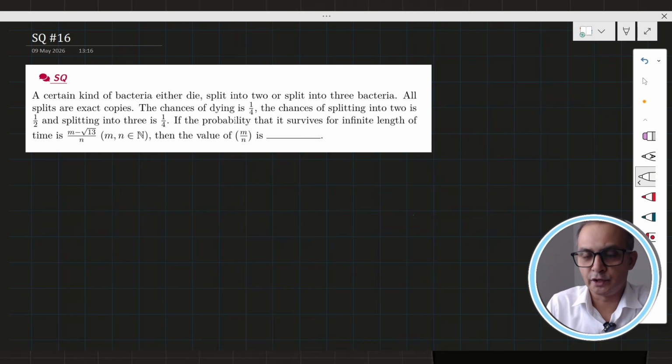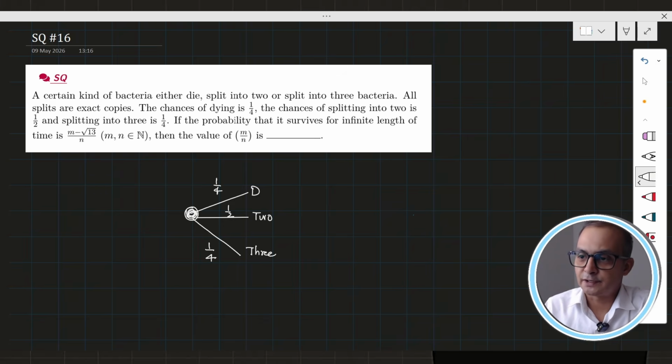Let's try to do it. Suppose I have one bacterium at the initial stage and it may die. Die means there is no growth. If it dies, what is the chance that any lineage survives? It's 0. The probability of dying is given as 1 by 4. Then it splits into 2, and that chance is given as 1 by 2. Then it splits into 3, and that probability is 1 over 4. Now let's try to understand it this way.